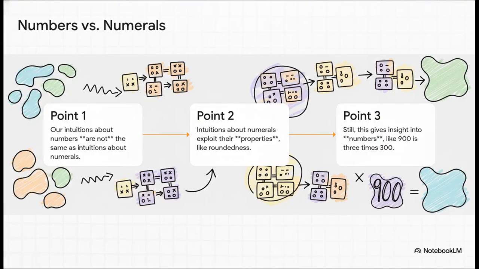This distinction shows us 3 really important things. First, our gut feelings about numbers themselves aren't the same as our intuitions about the symbols we use to write them. Second, our intuitions about the symbols often come from the system itself. For example, we feel like 1 million is a big, round number, but that roundedness is just a feature of our decimal system, not of the number itself. And third, and this is key, even though we're thinking about the symbols, this can still give us real insight into the numbers. You know instantly that 900 is 3 times 300, a fact about numbers that you get so easily because of how our numerals are set up.